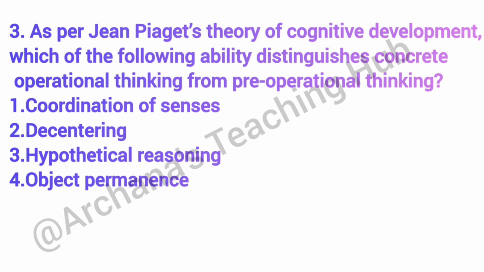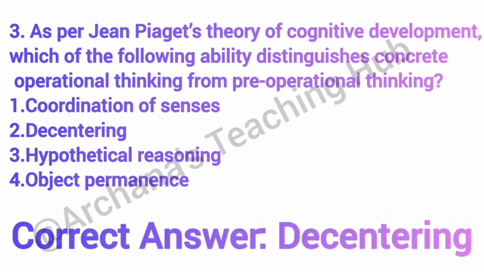Question number 3. As per Jean Piaget's theory of cognitive development, which of the following abilities distinguishes concrete operational thinking from pre-operational thinking? Correct answer is option 2, decentering. Decentering allows children to consider multiple aspects of a situation, which develops in the concrete operational stage.